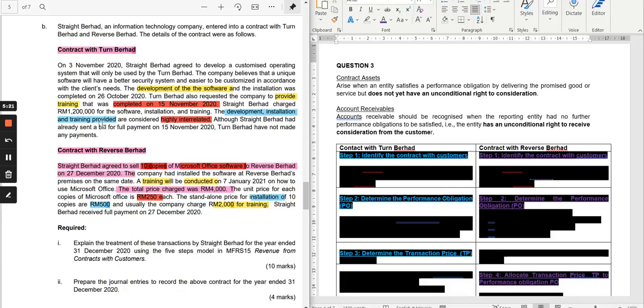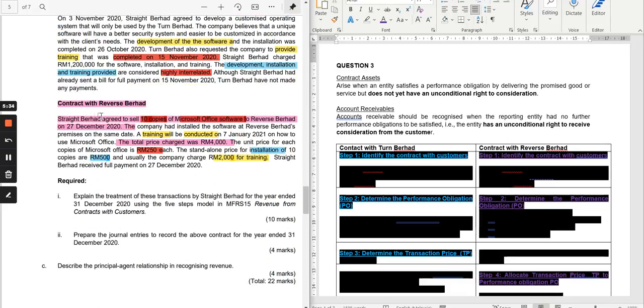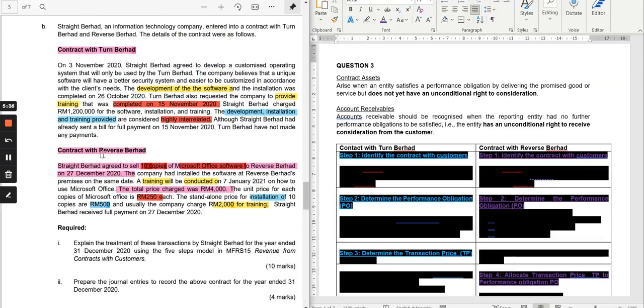Although Straight Berhad had already sent a bill for full payment, Turn Berhad has not made any payment, so it gives rise to accounts receivable. But let us look at the next contract, with Reverse.